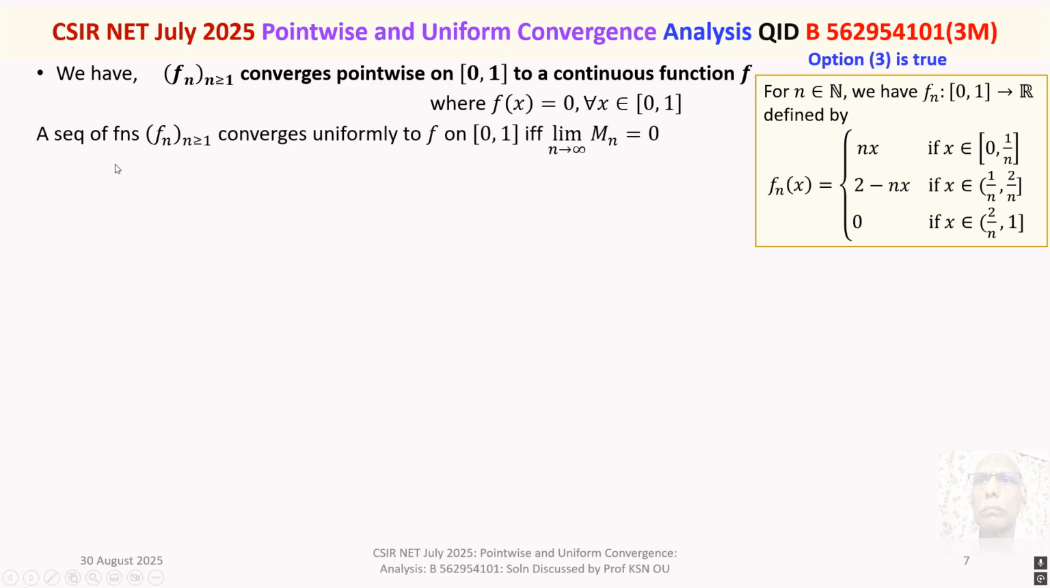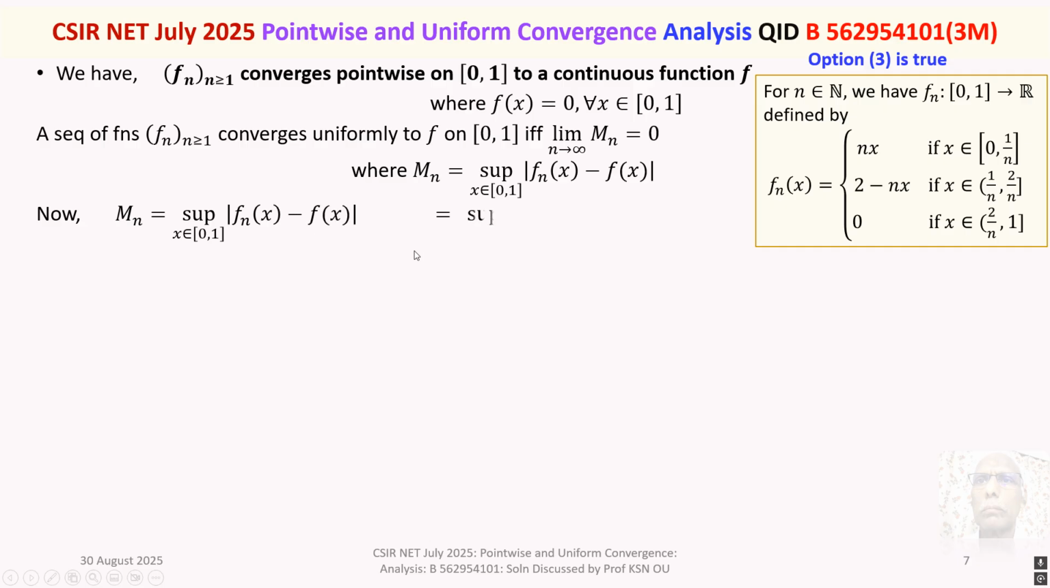Now, we recall a sequence of functions fn, n greater than or equal to 1, converges uniformly to a limit function f on the closed interval 0 to 1 if and only if Mn tends to 0 as n tends to infinity, where Mn is the supremum of mod of fn x minus f of x, where the supremum is taken over all x belongs to the closed interval 0 to 1. And we have f of x is 0. So this will reduce to, now Mn is the supremum of mod of fn x, x belongs to 0 to 1, because f of x is 0.